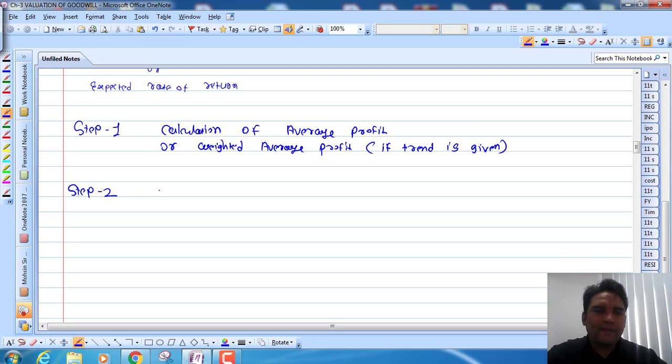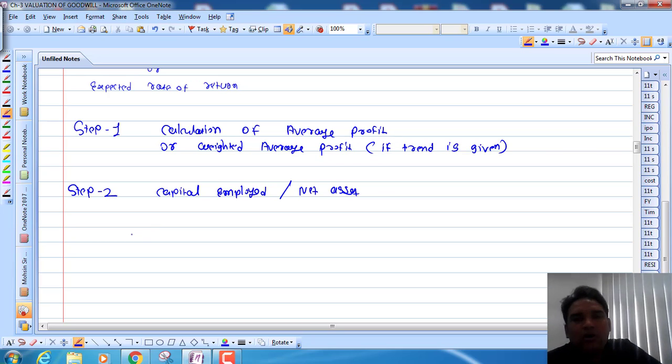Now step number 2 is capital employed, or you can say the other name is net assets. In step number 2 we have to find capital employed or net assets. Now in some questions this capital employed or net asset value is readily available, but in some questions we have to find it.